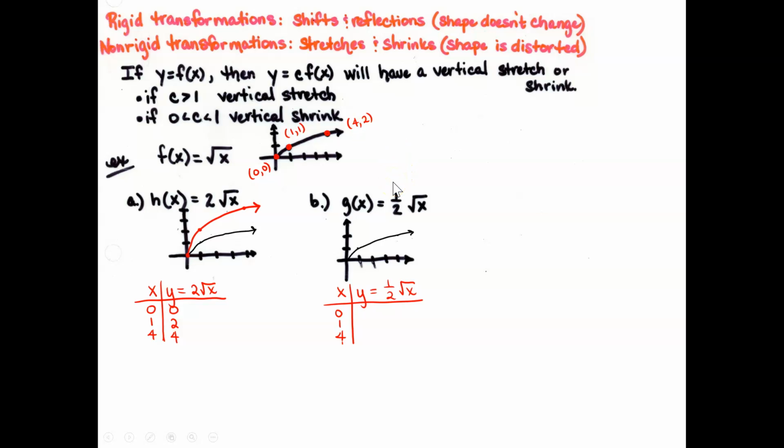So for the next one, we have 1/2 out in front. So what's that going to cause? Well, that's going to cause a vertical shrink. And how much do you think it's going to shrink? It's going to be about half the size it was before. So go ahead and sketch what you think that would look like. All right, now let's check by plugging in points to test that hypothesis. I think it's probably going to be about half as high as it was, so maybe running in here. All right, so if we plug in 0, 1, and 4, sure enough, those y values are half of what we got. And if we graph it, then that's what our vertical shrink of our graph looks like.